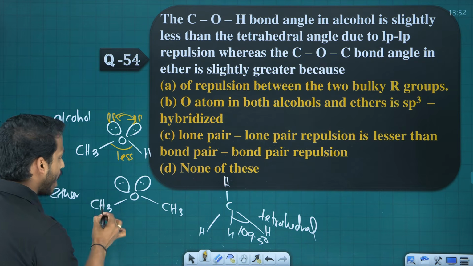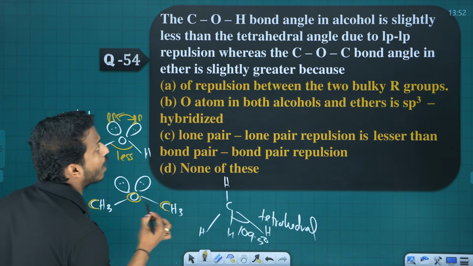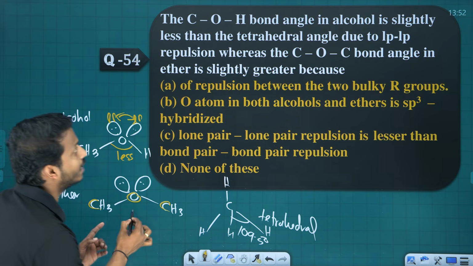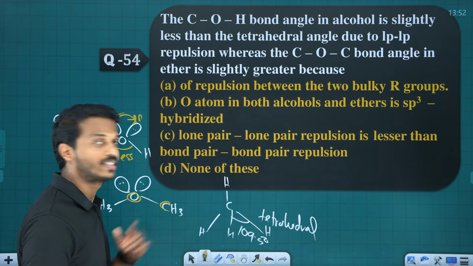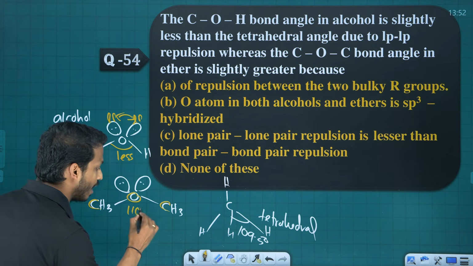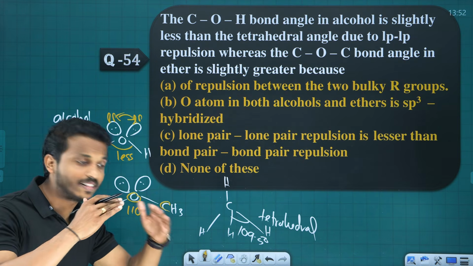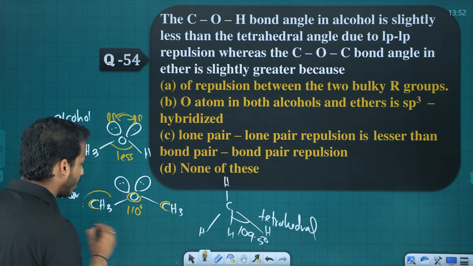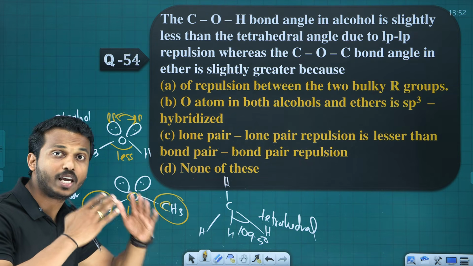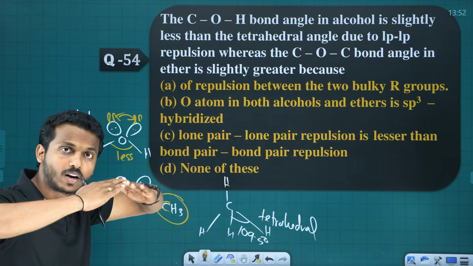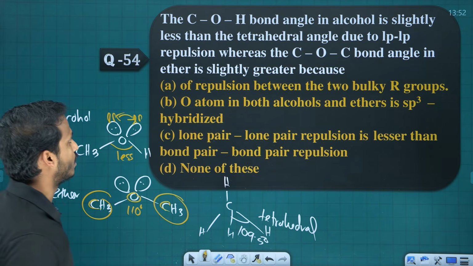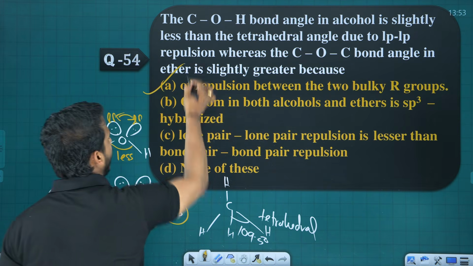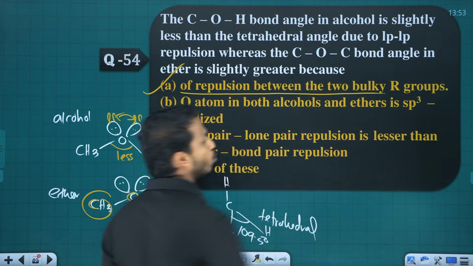Whereas, why is the carbon-oxygen-carbon bond angle in ether slightly greater than tetrahedral? You know, it's around 110 degrees. Why in ether is the bond angle greater than tetrahedral? Because of the bulky groups. The bulky groups, when forced closer, will repel, so the bond angle increases. So what is the answer? Option A, the repulsion between the two bulky groups.